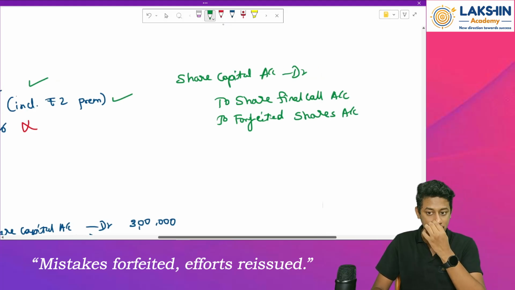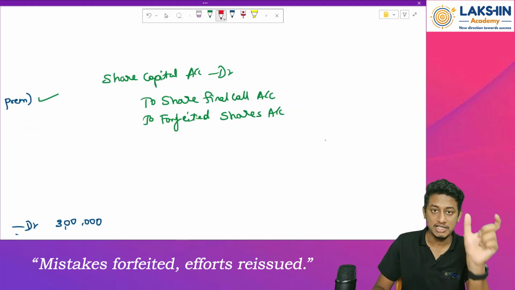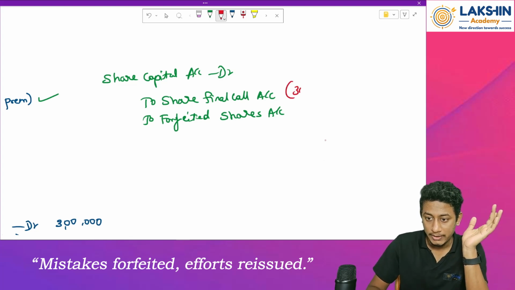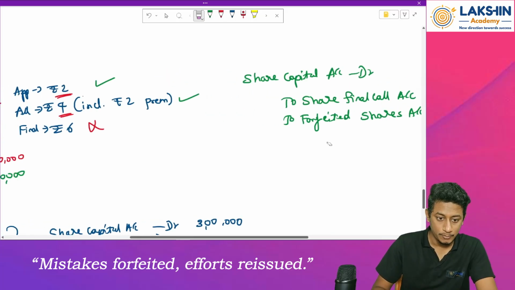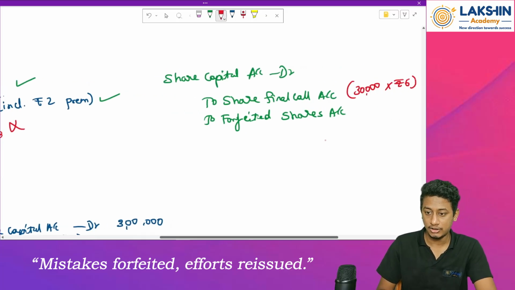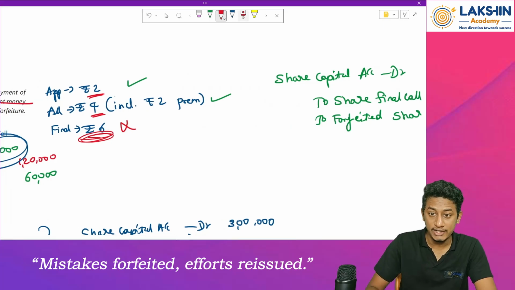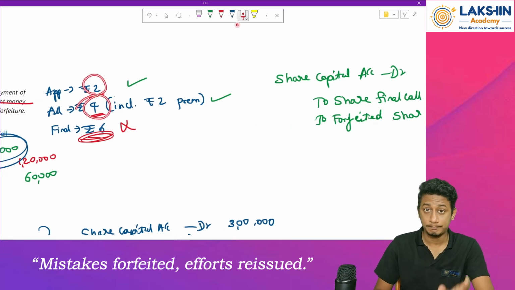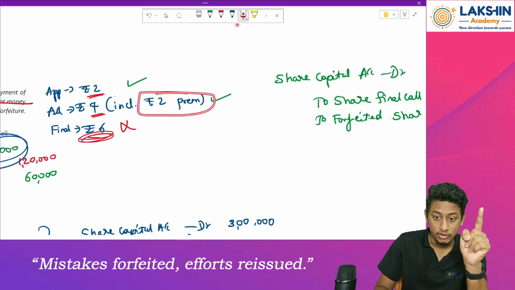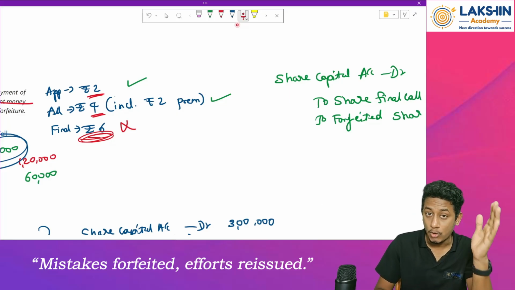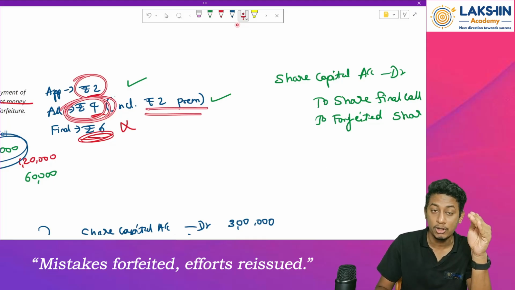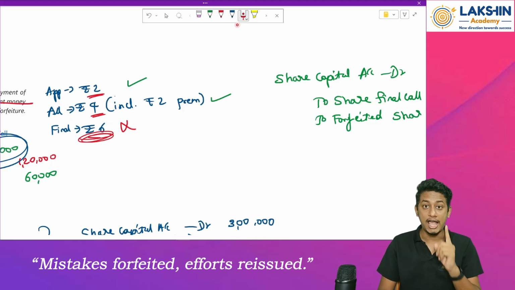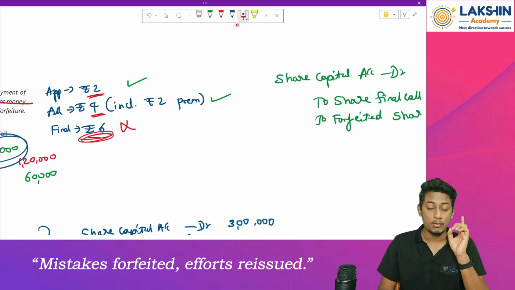Okay. Now tell me the amounts. How much amount is not received on the call? 30,000 shares into rupees 6 per share. Remember, rupees 6 per share. Then how much is forfeited? Is it rupees 2 plus 4? No. You should exclude the amount of premium over here. Now how much will be forfeited? Rupees 2 plus rupees 2 over here also, because I am excluding the amount of premium, because I should not take the premium amount over here. Whatever securities premium amount is received, I should not reverse it.